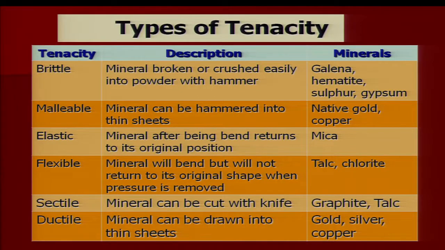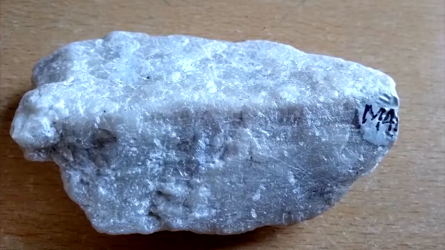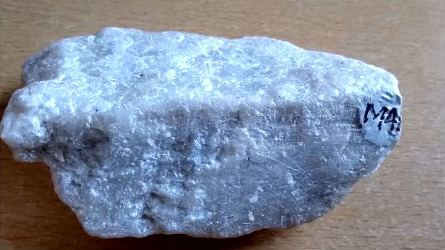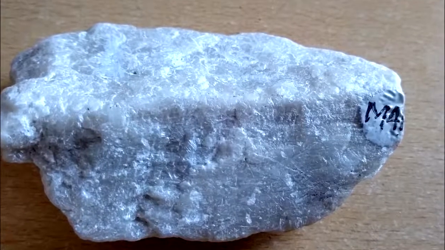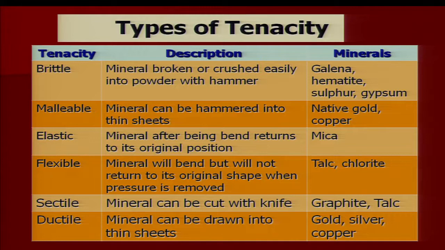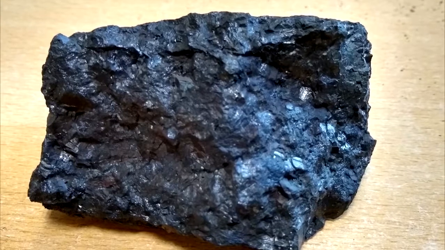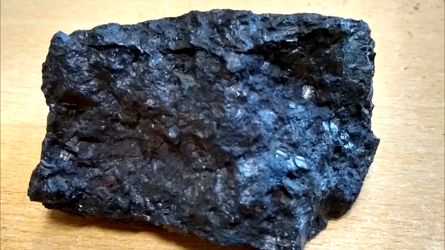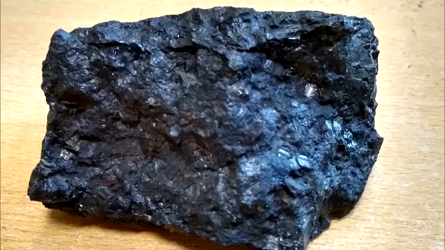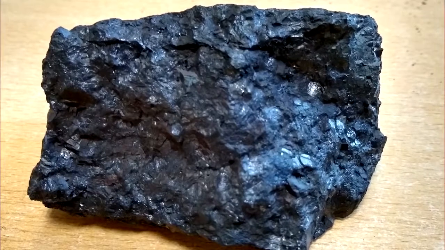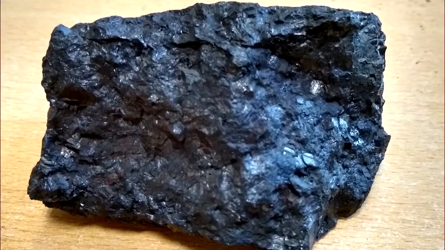Flexible: a mineral will bend, but will not return to its original shape when pressure is removed. An example is talc. Sectile: a mineral that can be cut with the help of a knife. For example, graphite can be cut into pieces with a knife. Such minerals are called sectile minerals.